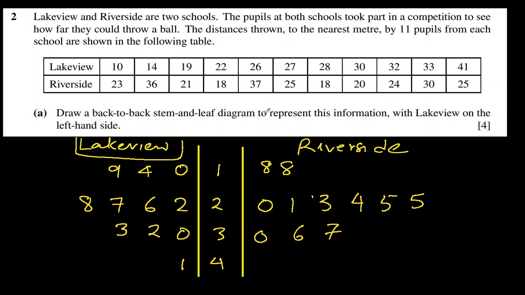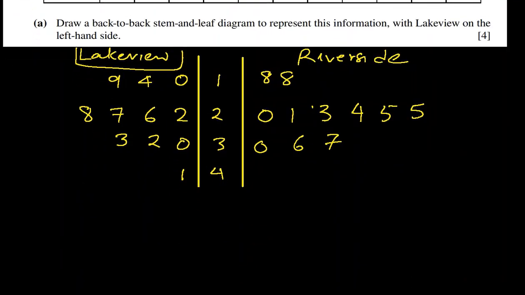Draw a back-to-back stem and leaf diagram with Lakeview on the left side, done that, but it is incomplete without a key. So we should write a key here.